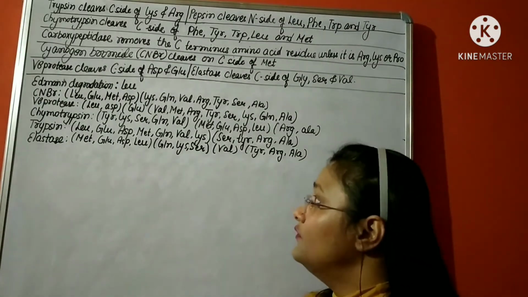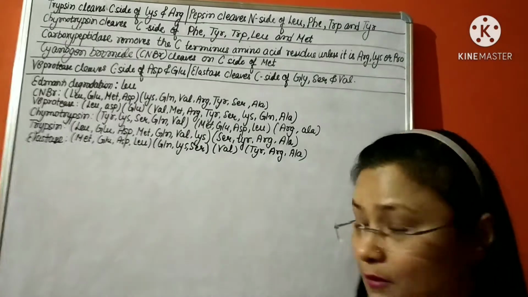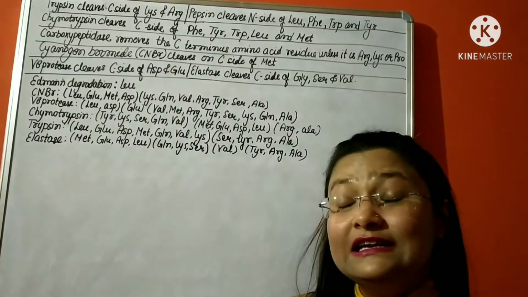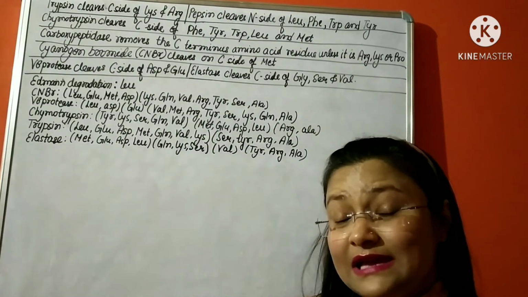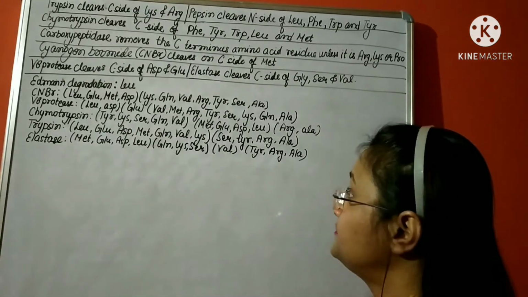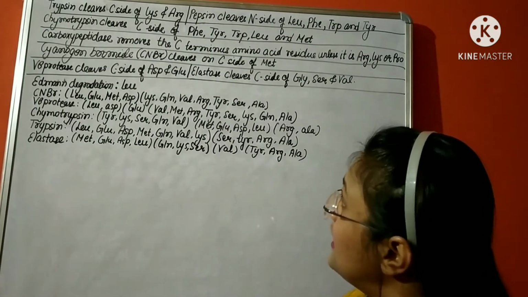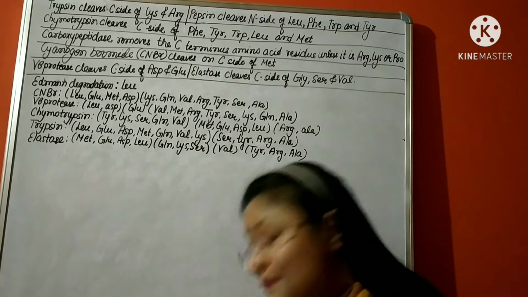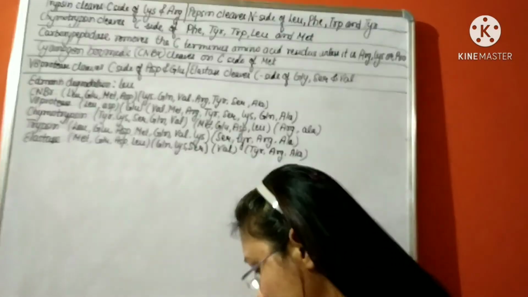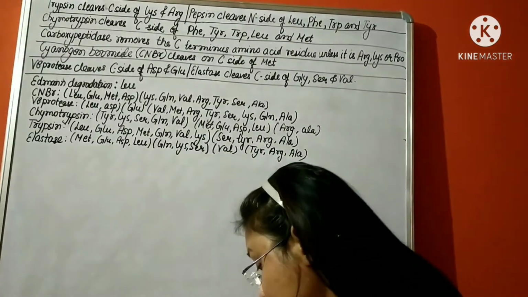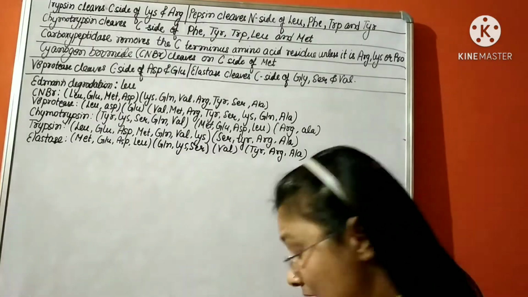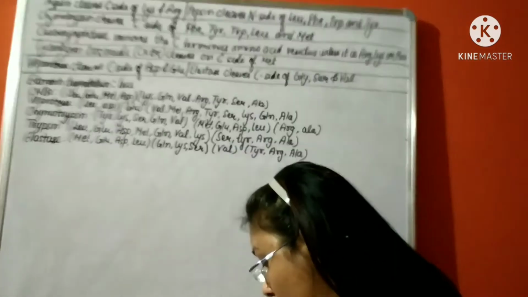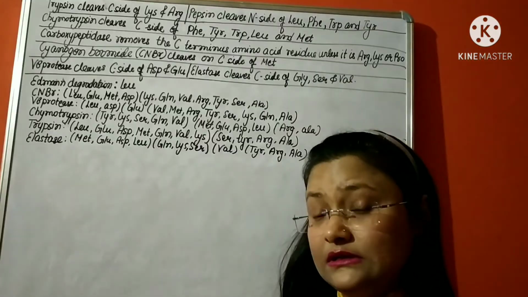Whenever I get these kinds of problems, I look for the protease which creates the least number of fragments, because it makes it easier. We can see also Edman reagent. It interacts with the N-terminal amino acid and produces a PTH derivative of that N-terminal amino acid only.